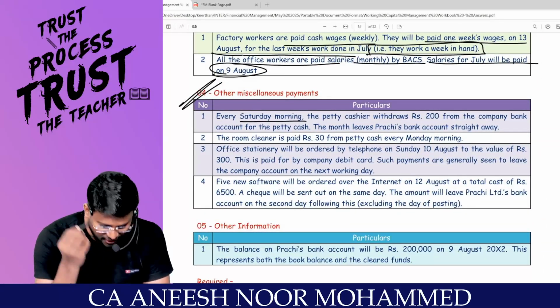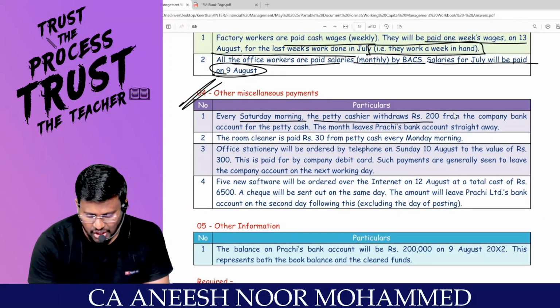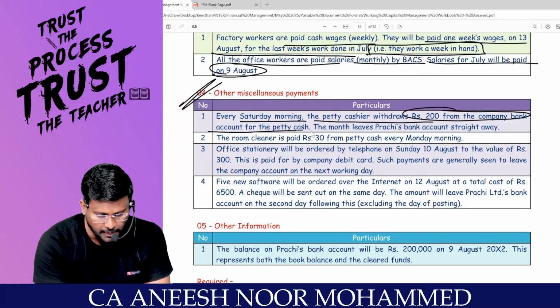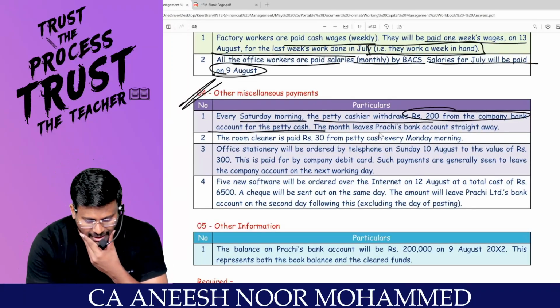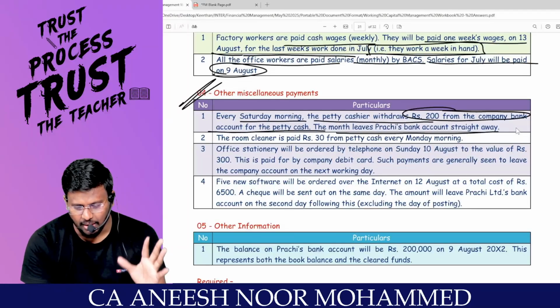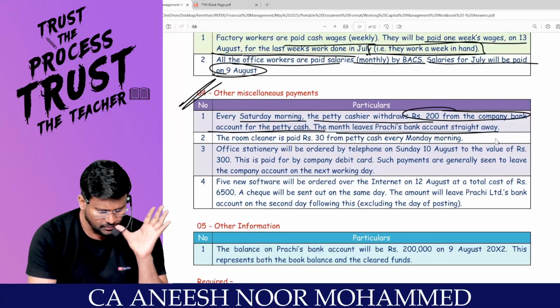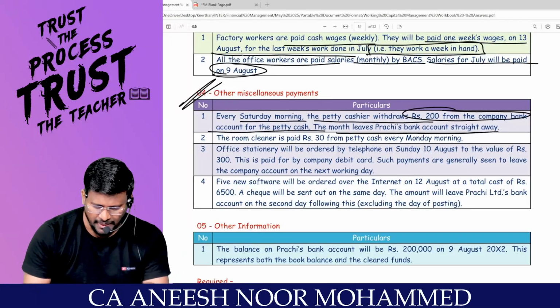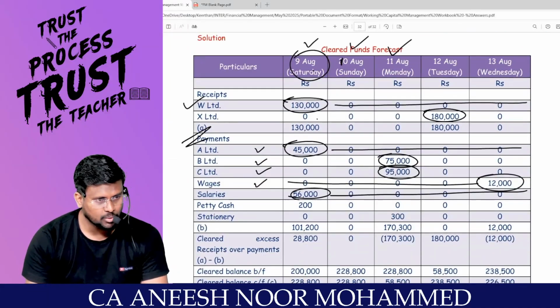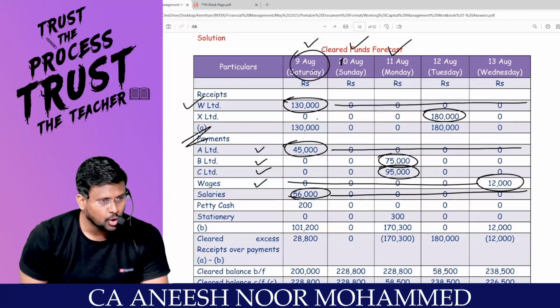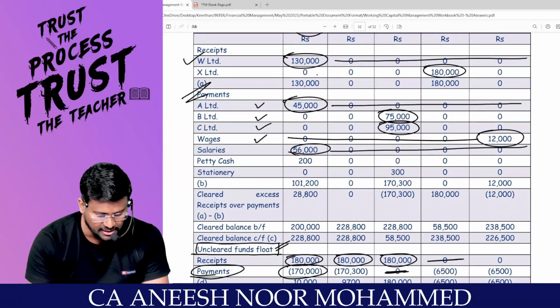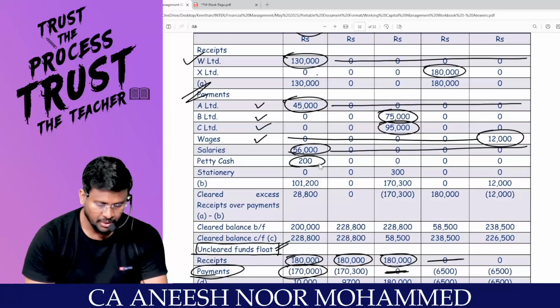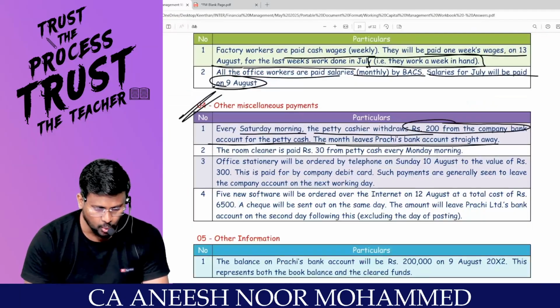Every Saturday morning, the petty cashier withdraws 200 from the company's bank account for the petty cash. The money leaves the bank account straight away. That means every Saturday they will withdraw 200, and 200 will come to the cash account. Because they withdraw from the bank, the bank balance reduces and the cash balance increases. Correct? This is the petty cash 200. No other thing.